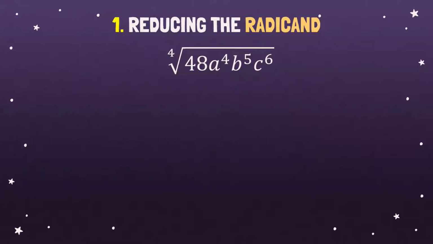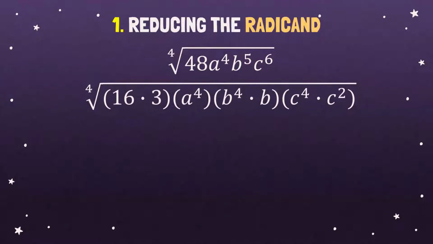So the factors of 48 is 16 and 3, such as 16 is a perfect fourth power. And A raised to 4 is just A raised to 4 because we multiply A by itself 4 times. So that's why the exponent of that is 4. B raised to 5 is B raised to 4 times B. Okay?